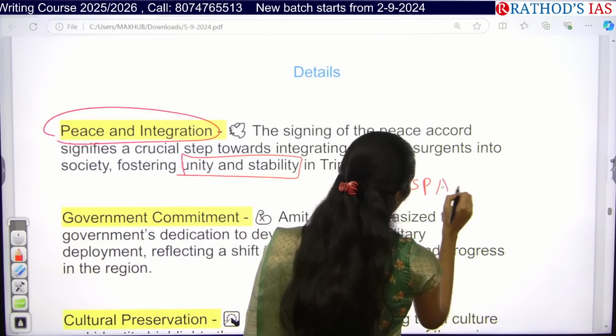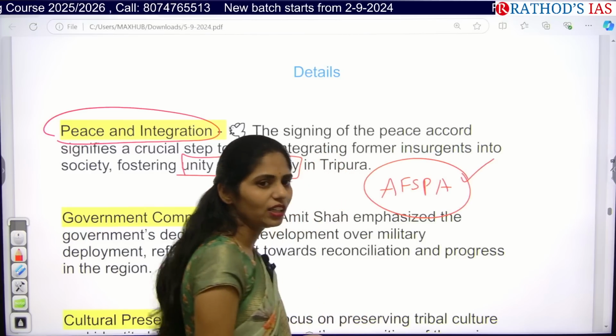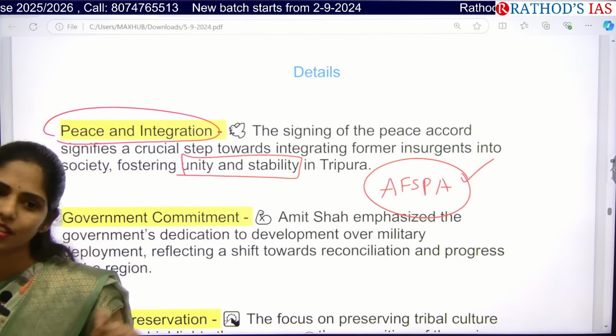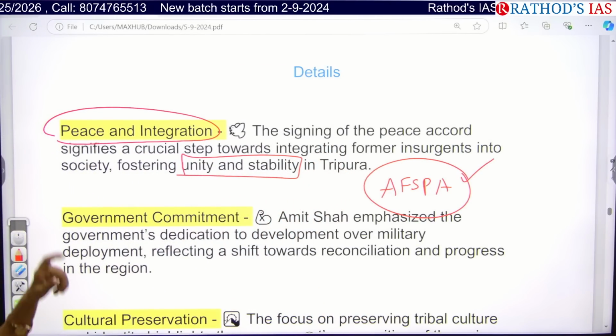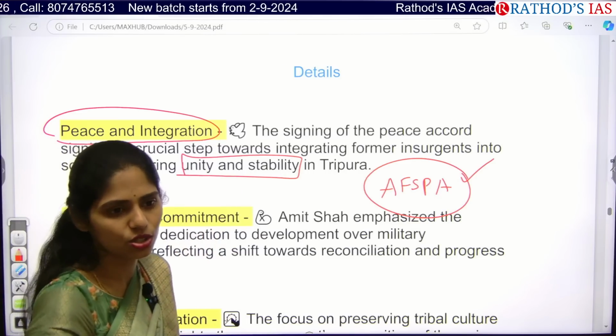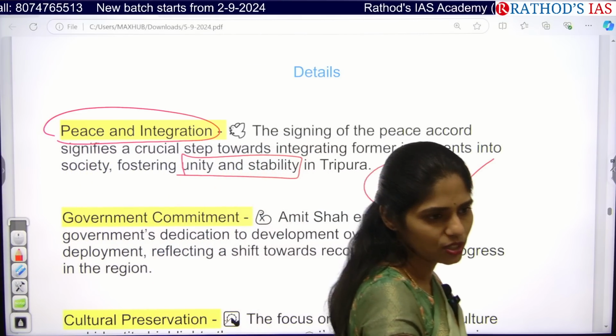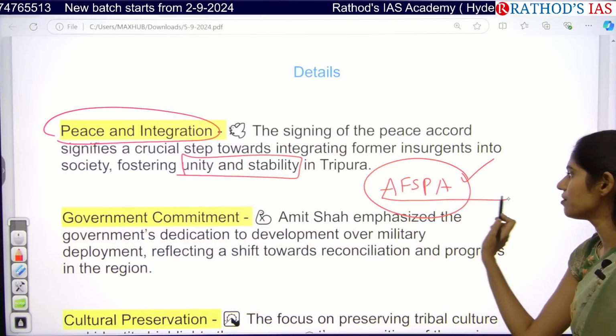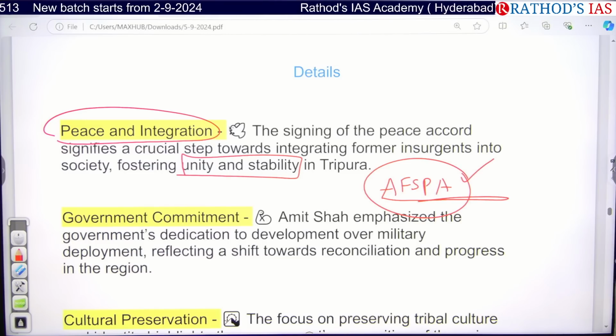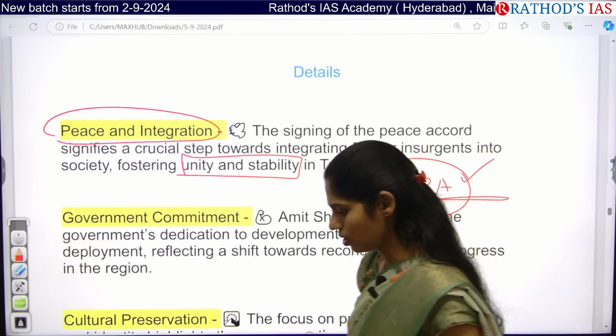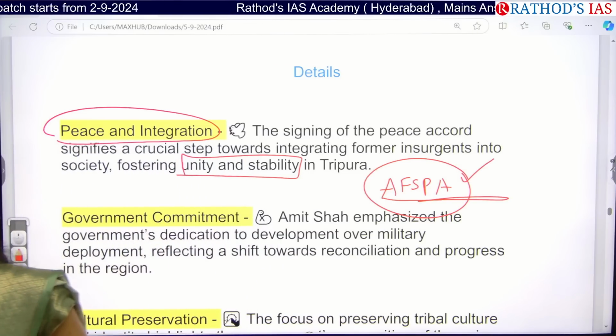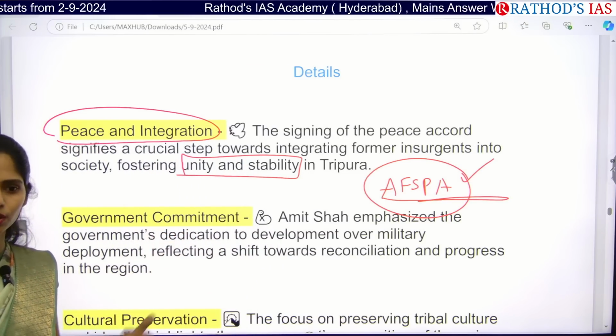And do you know about this AFSPA, Armed Forces Special Powers Act? This act was brought in by the government to ensure peace in the northeastern region, and in Tripura it was withdrawn in the year 2015. You have to know what this AFSPA, Armed Forces Special Powers Act, is. I will be giving you the information regarding this AFSPA today in your group.